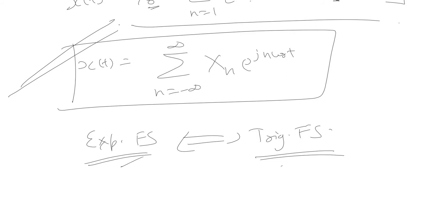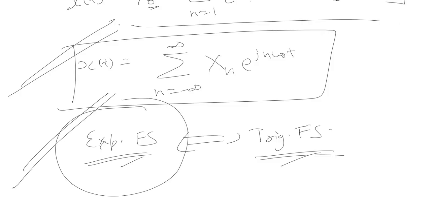These two forms carry exactly identical information, no more and no less. And the reason for preferring the exponential Fourier series, which is always the preferred version compared to the trigonometric Fourier series, is that it is more compact in nature. If you look at the mathematical expressions of both, obviously this is much more compact and easier to manipulate mathematically.